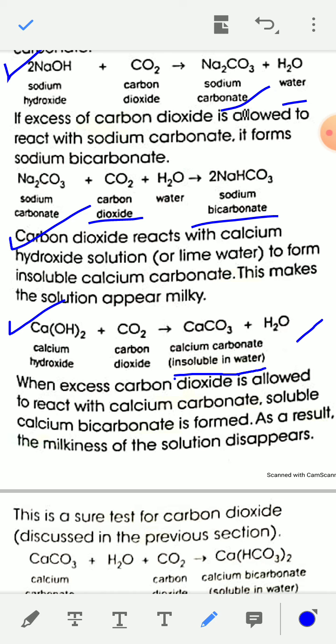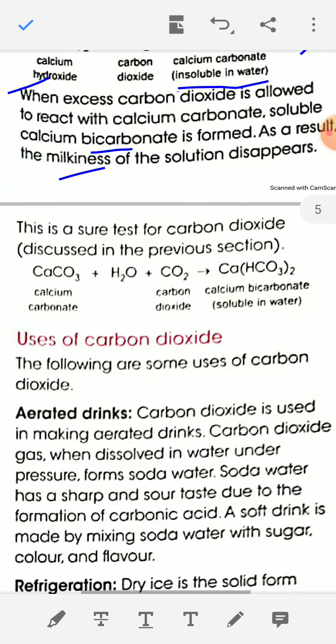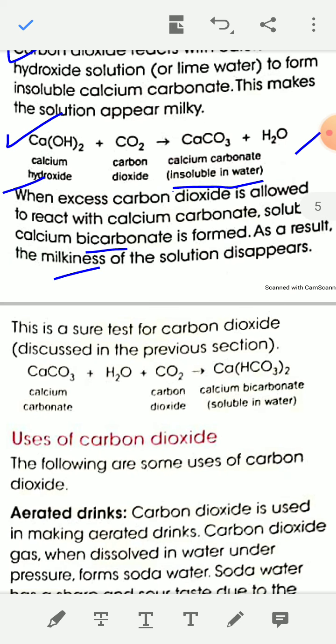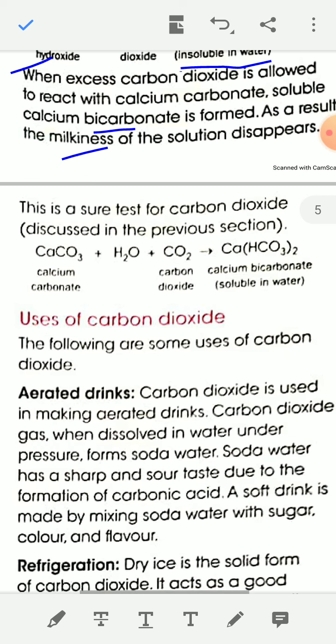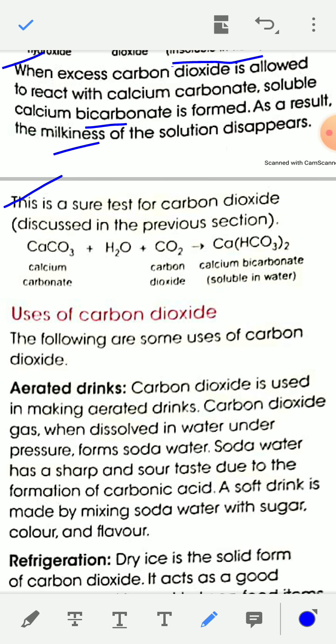When excess carbon dioxide is allowed to react with calcium carbonate, the soluble calcium bicarbonate is formed. As a result, the milkiness of the solution disappears. So on passing excess carbon dioxide, the milkiness of the solution will disappear. This is the test for carbon dioxide. When calcium carbonate reacts with excess carbon dioxide, you will get water soluble calcium bicarbonate.